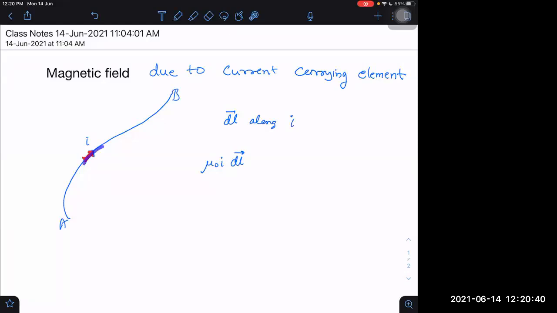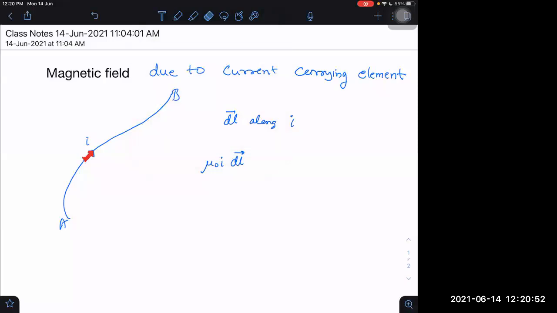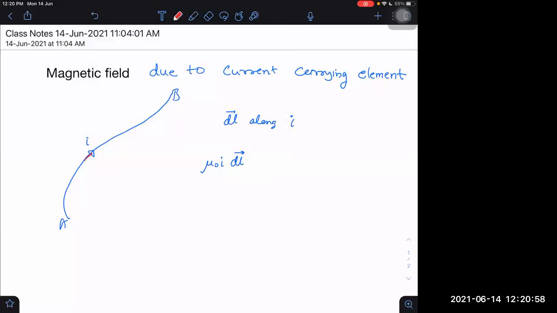If it is coming from B to A, then it will be directed downwards. Right now, I am assuming it is going A to B, and this is the current carrying element direction, the dl vector.